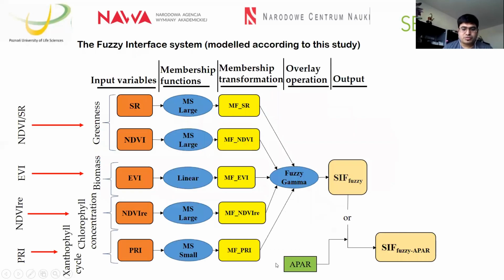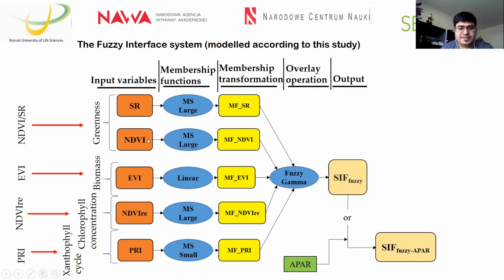Now I come more in depth into the fuzzy inference system. Here you can see the different inputs of the fuzzy model, the different vegetation indices, which have specific vegetation traits. NDVI and SR mostly indicate the greenness content, whereas EVI mostly indicates biomass content, and NDVI RE and PRI indicate the xanthophyll cycle and chlorophyll concentration. So different vegetation indices have specific vegetation traits and properties. And it is part of the membership functions that different membership functions have been used. I will come to this later.